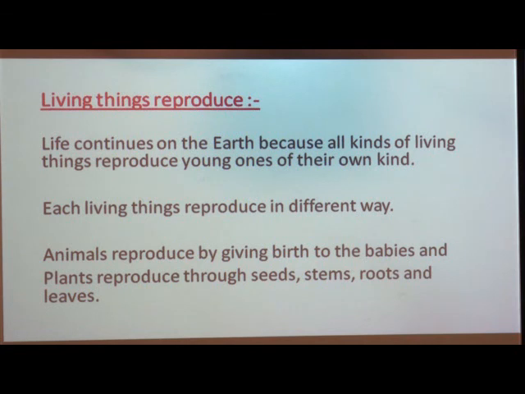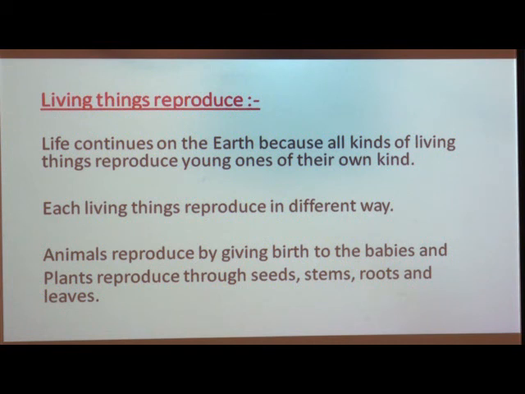Then each living thing reproduces in different ways. Animals reproduce by giving birth to babies or by laying eggs from which babies hatch, and plants reproduce by producing seeds or spores. Sometimes plants like rose, sugarcane, etc. can reproduce through stem.